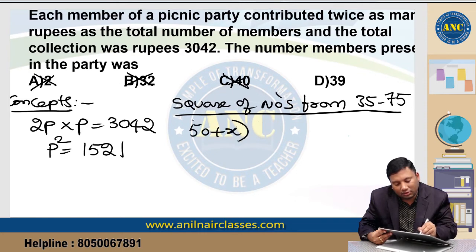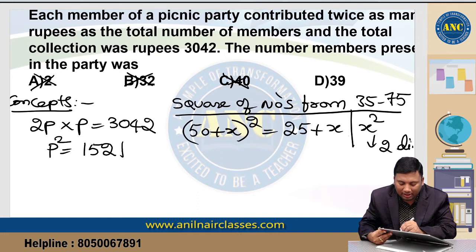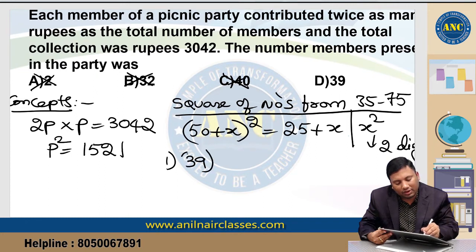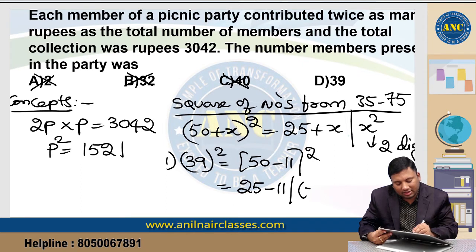(50 plus x) whole squared is equivalent to (25 plus x) slash x squared. The x squared should be in a 2-digit format. Suppose I take 39 squared. 39 squared is nothing but (50 minus 11) squared. The x value is minus 11. So 25 minus 11 slash (minus 11) squared. 25 minus 11 is 14.